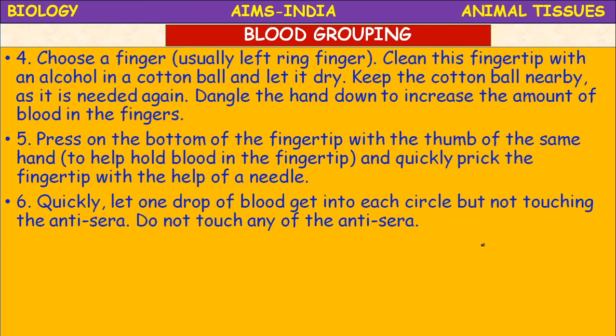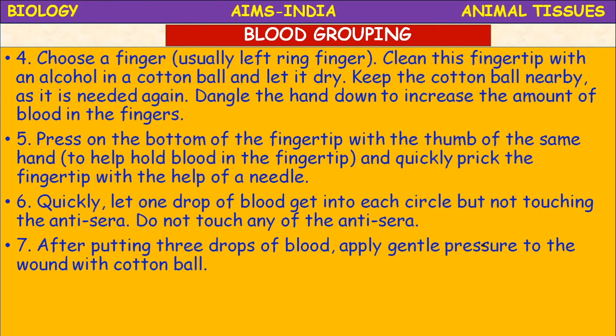Quickly let 1 drop of blood get into each circle, but not touching the antisera. Already we have placed the antisera, so you should not touch that antisera. And in each circle, 1 drop of blood from that finger prick you can collect. Do not touch any of the antisera.